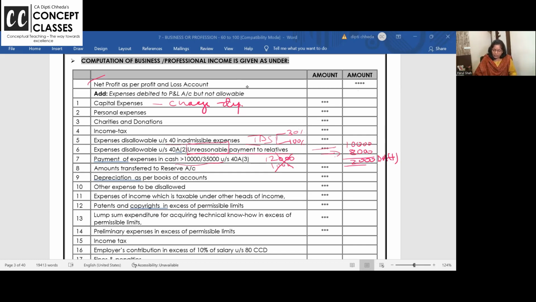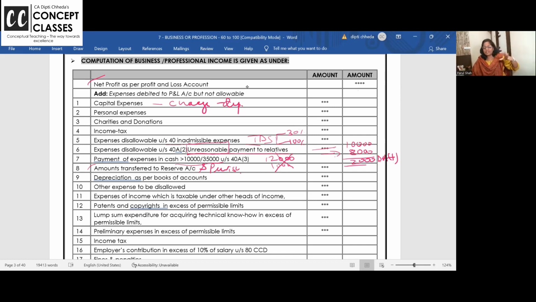Next, amount transferred to reserve and even provisions are not allowed. What is transfer to reserve? You know, look here. It's like taking the money from this pocket. Okay, profit is 50. Transfer 5 rupees to this reserve.